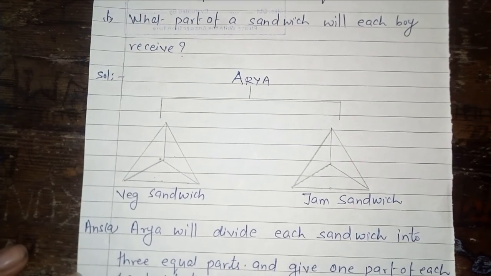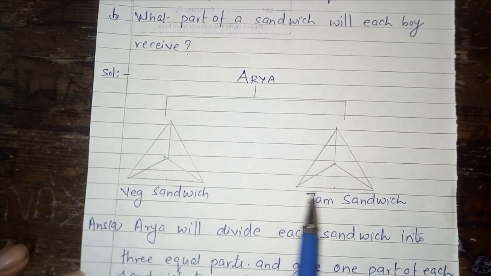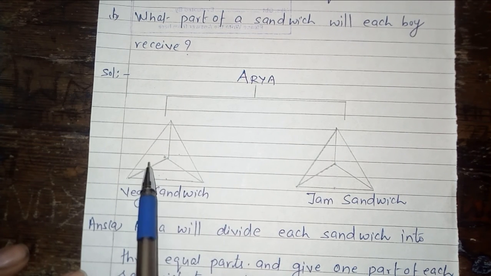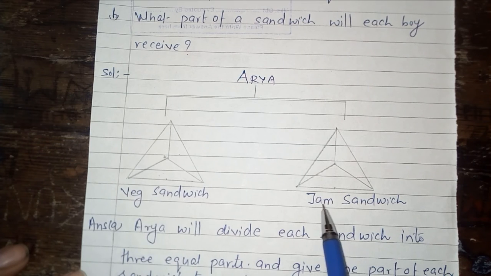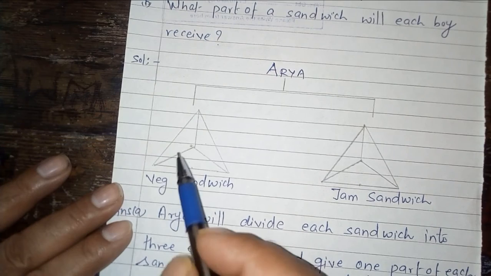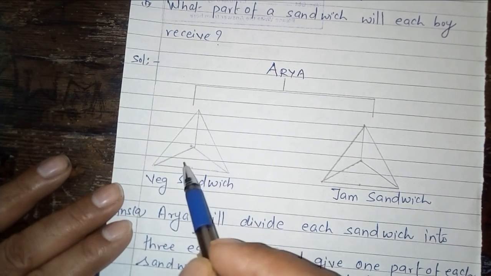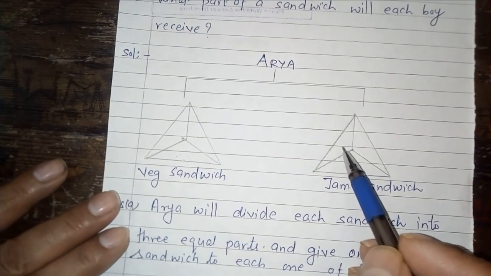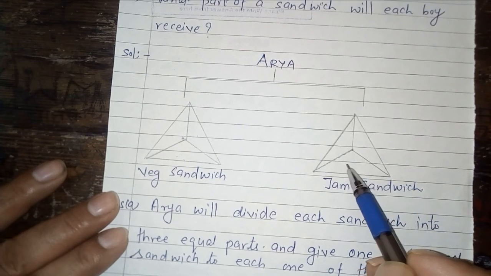According to the question, in this paper Arya divided the veg sandwich into 3 equal parts and the jam sandwich into 3 equal parts. This is the first part, second part, third part. Again, this is the first part, second part and third part.